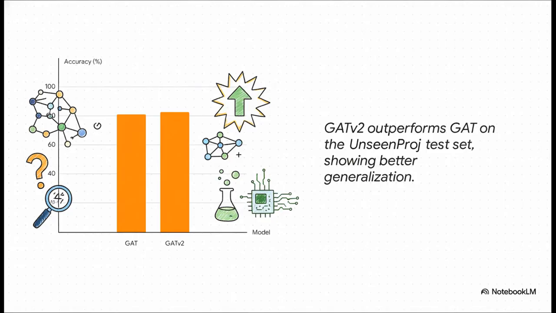And you might be thinking, okay, that's a neat synthetic test, but does this actually matter in the real world? And the answer is a resounding yes. The researchers tested GATv2 on 12 different real-world tasks, stuff like predicting chemical properties or analyzing code, and the results were always the same. GATv2 consistently and significantly beat the original.